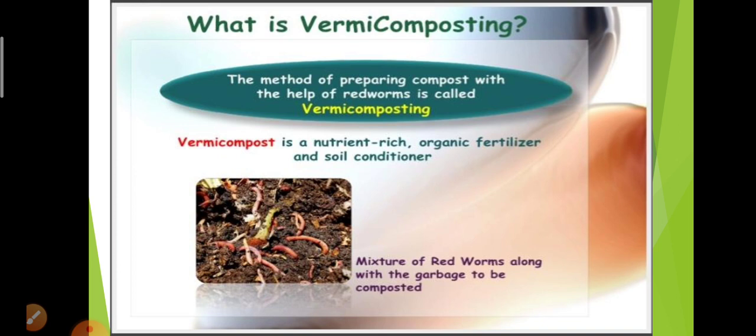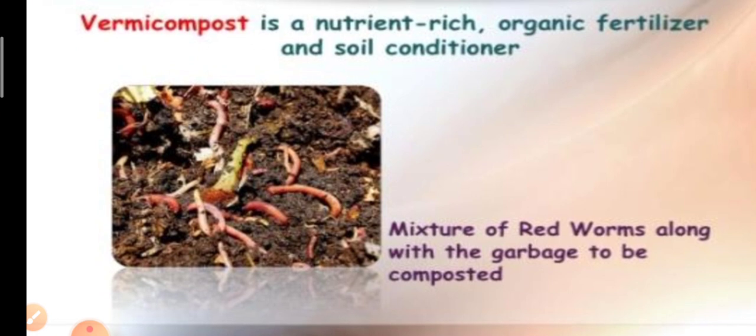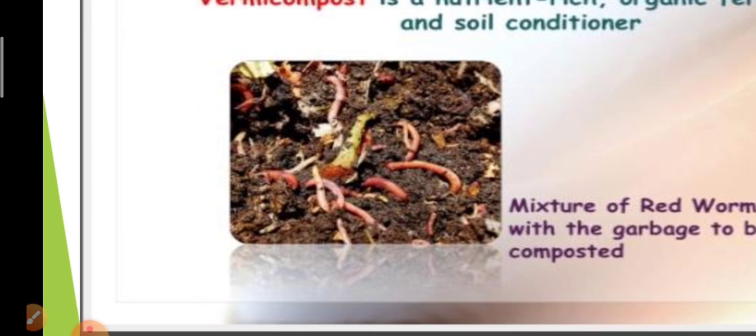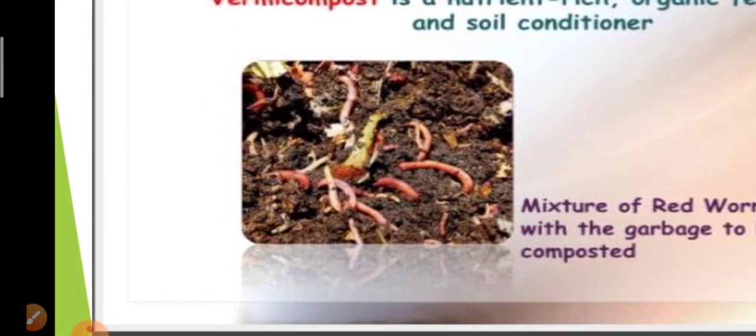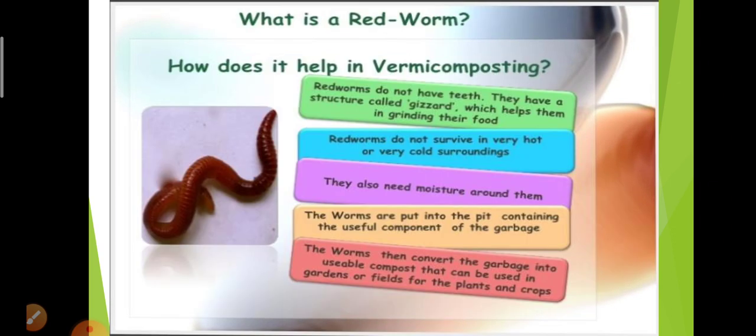It is an organic fertilizer and it is also useful as a soil conditioner. Here you can see the vermicomposting. It is a mixture of red worms along with the garbage. This is said to be vermicomposting.